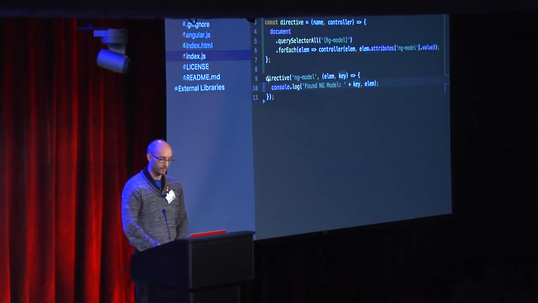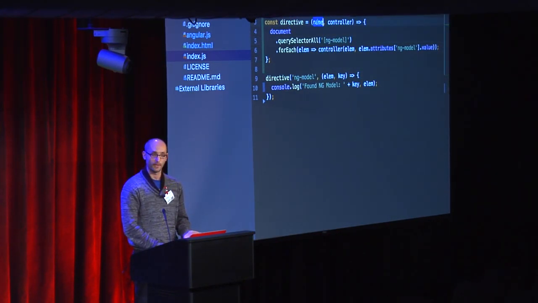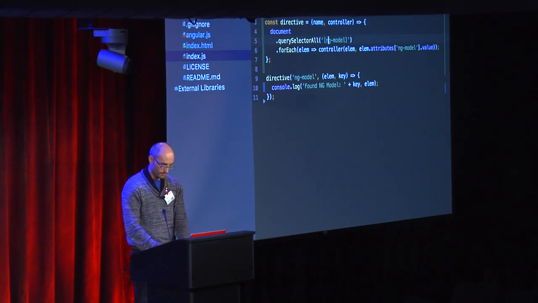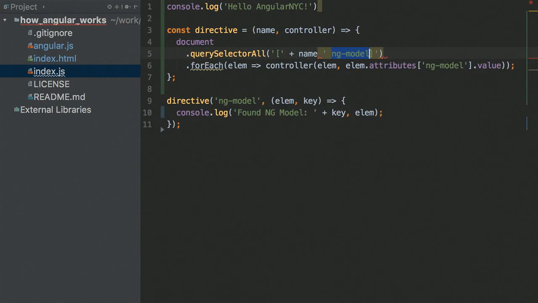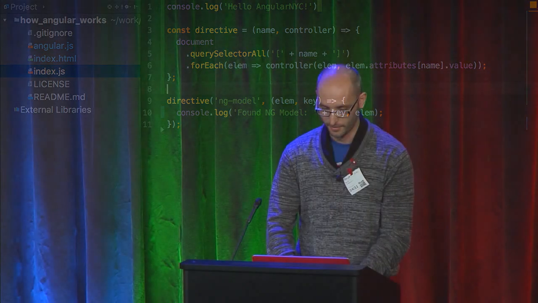One last thing, I'm still writing ngModel here. So this directive thing is not really generic. Luckily, I already have a name passed over, so I can just make this a dynamic name, and the same here. Perfect. Now we can do any directive we want. By the way, if you have any questions, just raise your hand, and depending on the time, we'll see what we can do about it.